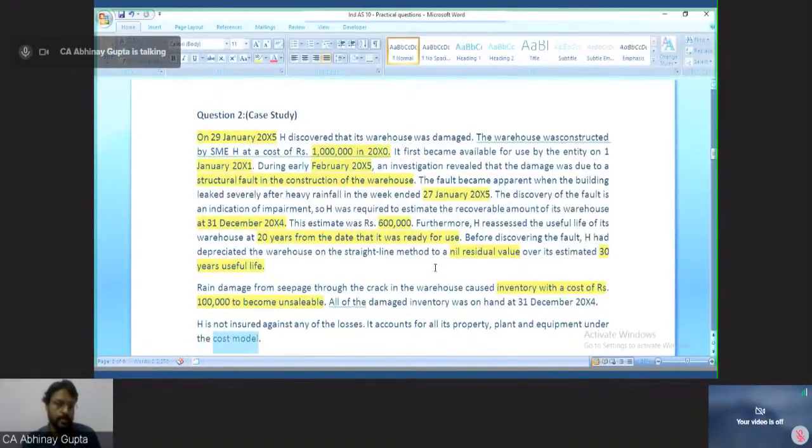Anybody who believes that there is something else as well in this question apart from adjusting and non-adjusting? I'm just waiting for 10 seconds. Adjusting event, depreciation should be calculated again. So Hyderabad people are responding very quickly. What about other states?